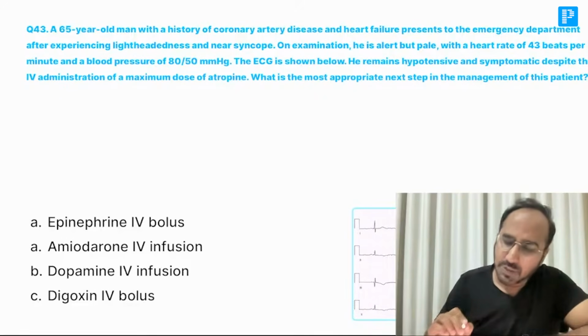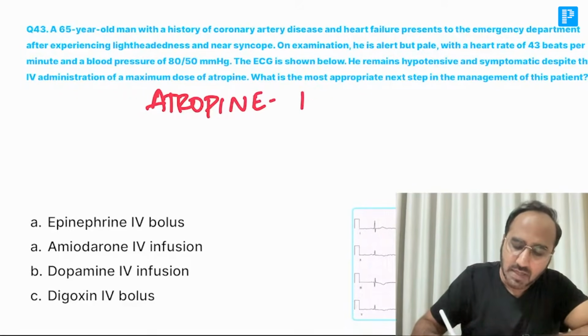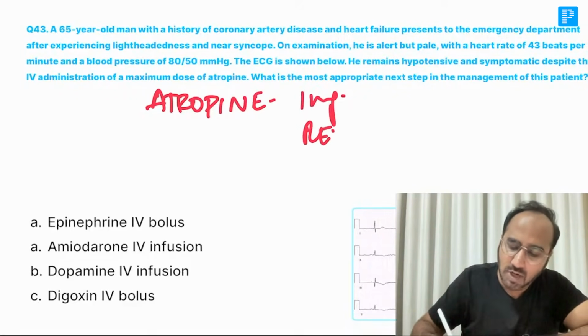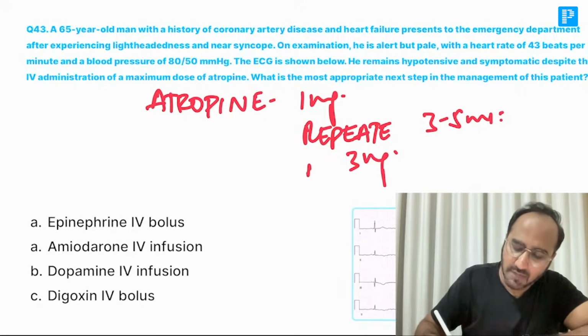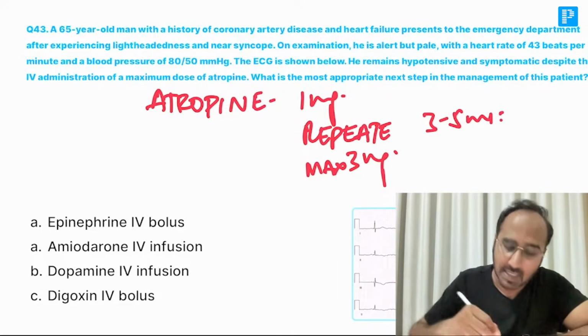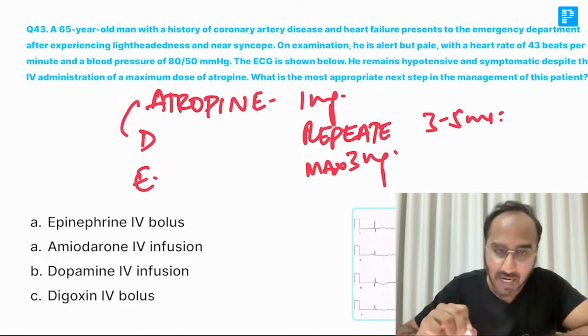Remember, the first management of bradycardia is to give the patient atropine. How much atropine should be given? 1 milligram, repeated every how many minutes? Repeated every 3 to 5 minutes, and a maximum of 3 mg should be given. If that is not working, then you have to go for the next step. Always remember, ADE is the management of bradycardia.